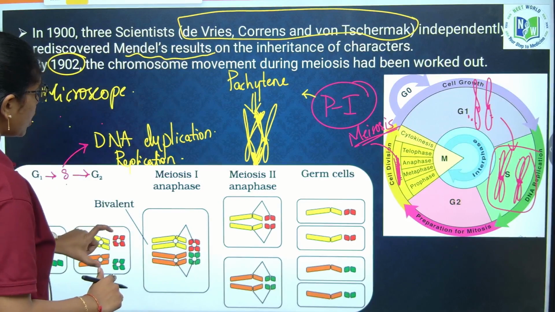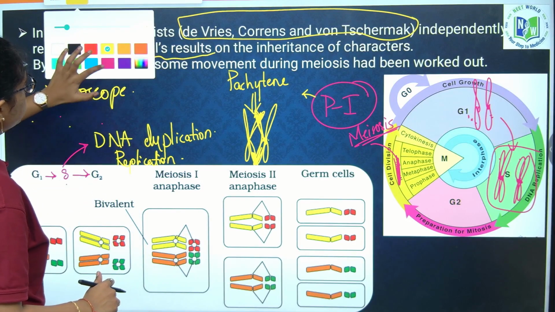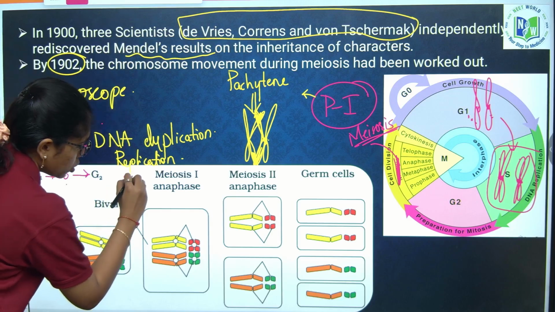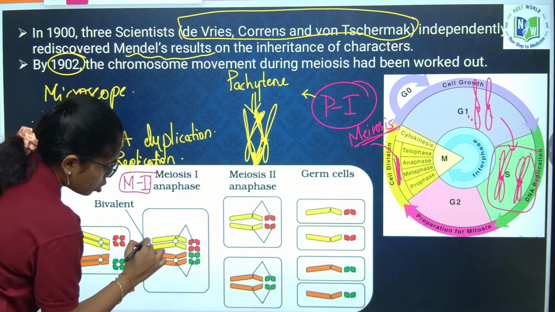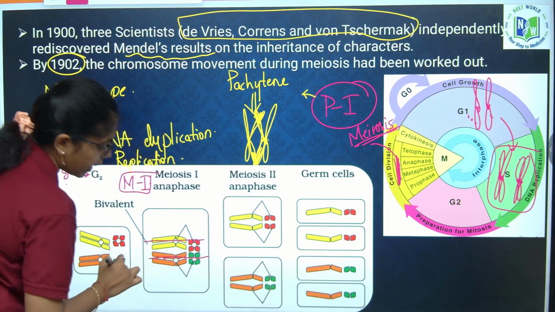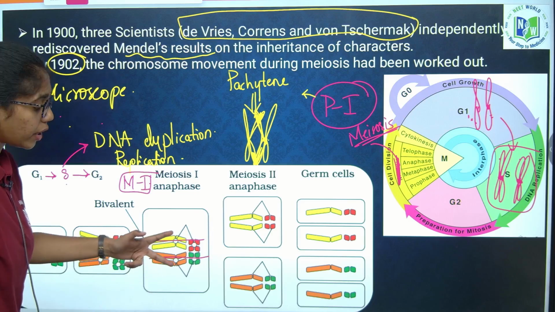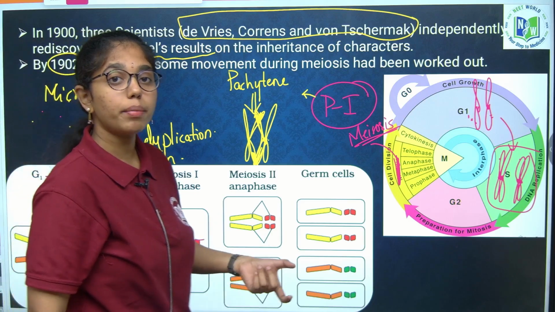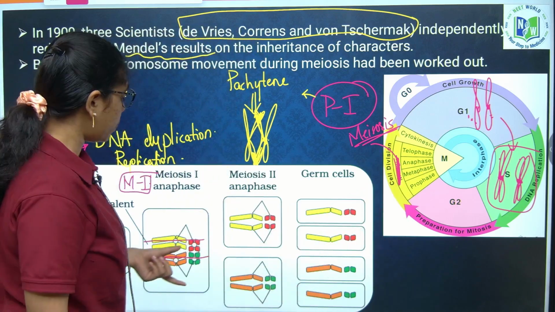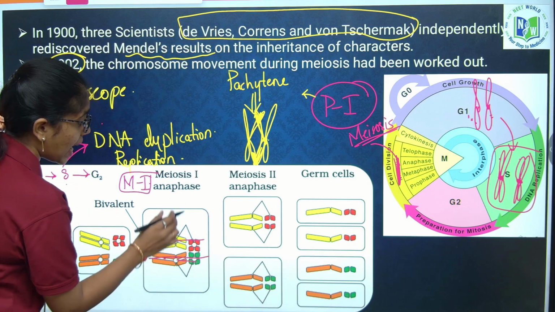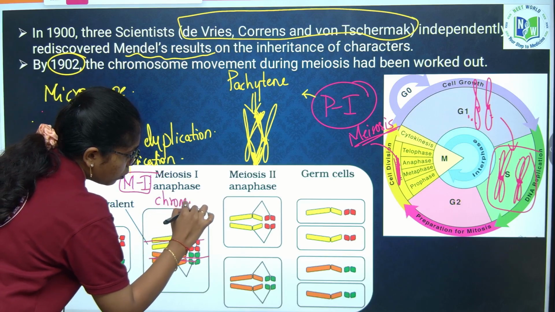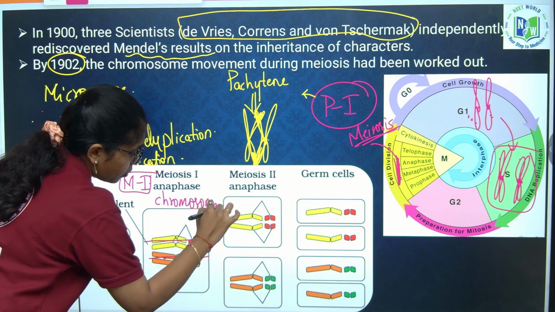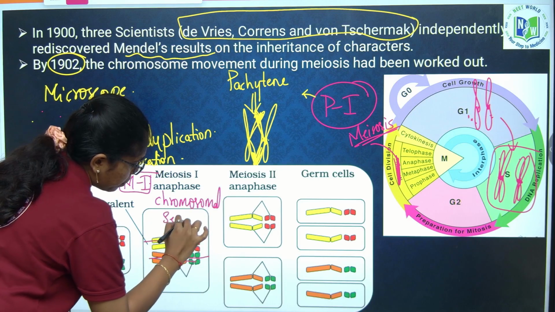In metaphase 1, the pair of chromosomes are aligned in a bimetaphasic plate. Okay, the pair of chromosomes are aligned in what? Bimetaphasic plate, in two metaphasic plates. And in anaphase 1, chromosomal segregation happens.